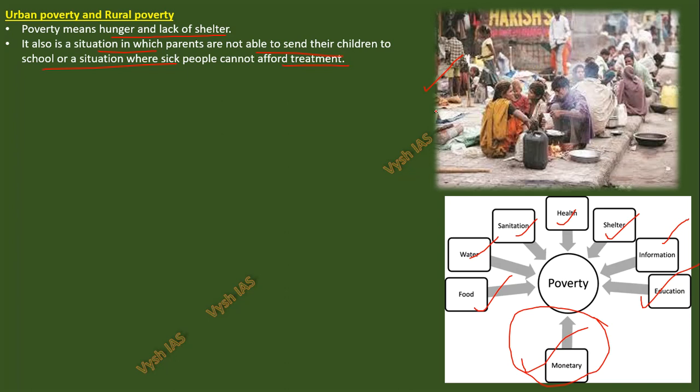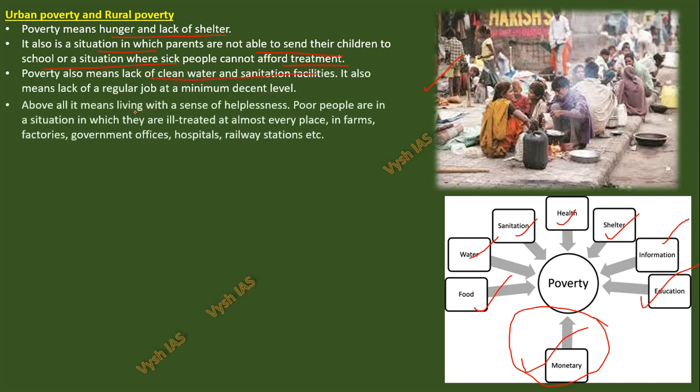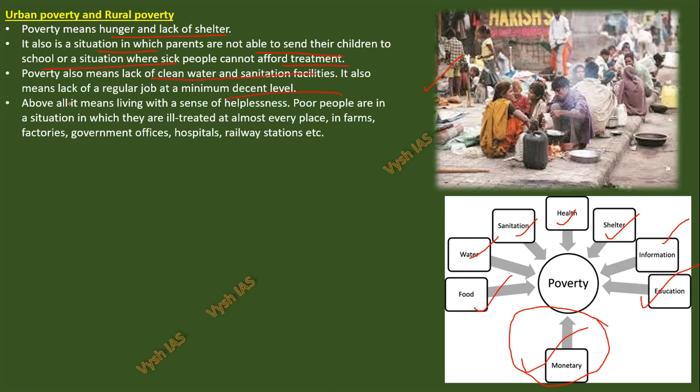By that time, maybe getting a computer network or internet can be called poverty. If you don't have an internet connection, it will change. Now poverty also means lack of clean water, sanitation facilities, or a regular job, a minimum decent level of salary, and it all indicates something like a sense of helplessness. Okay, helplessness. Poor people are in a situation in which they are ill-treated at almost every place.